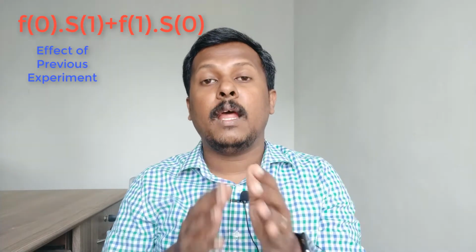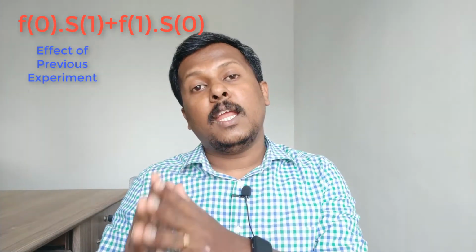The first term says that the leftover smoke due to the experiment f of 0 or the number of matchsticks I have used in the 0th minute, that is f of 0 into s of 1. So this gives the previous experiment's effects, right? f of 0 into s of 1 plus f of 1 into s of 0. f of 1 means how many matchsticks I have used in the 1st minute, and s of 0, the smoke is just now created, so it is s of 0.